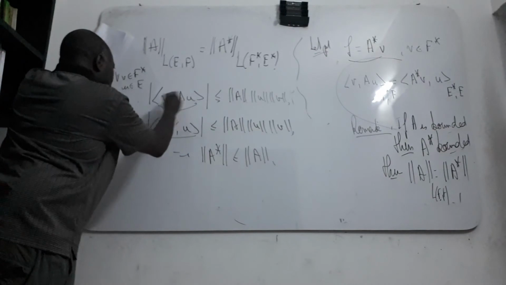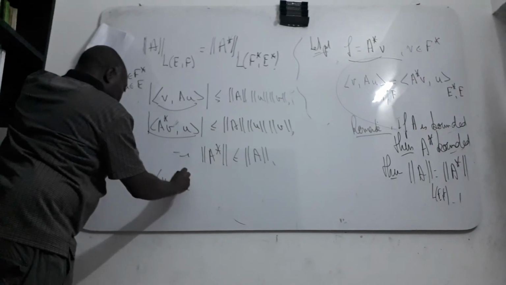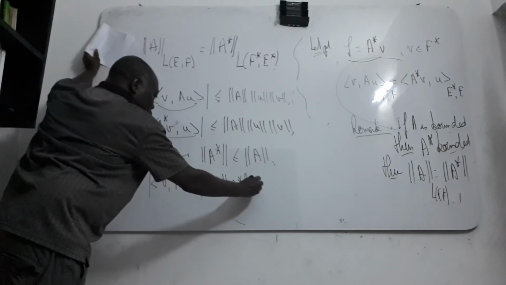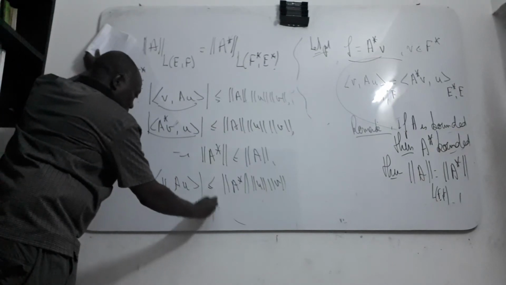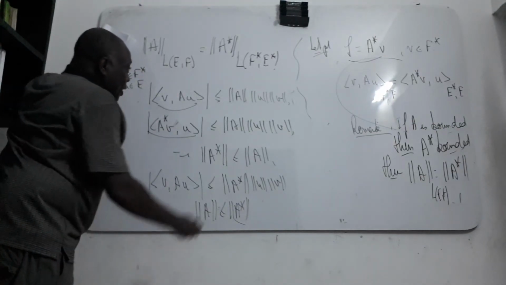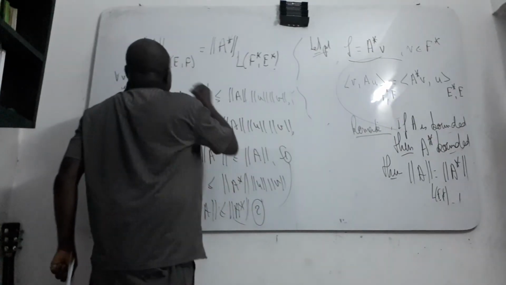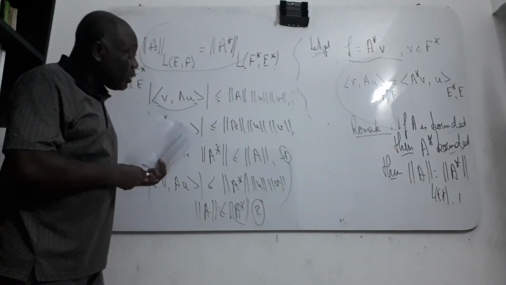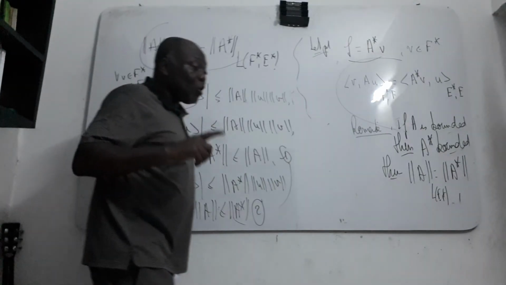And also, if you compute V of AU, you take the norm, and you also get that the norm of A is less than or equal to the norm of A star. So from here and from here, the norm of A is equal to the norm of A star. If A is bounded, the norm of A and the norm of the adjoint are equal.